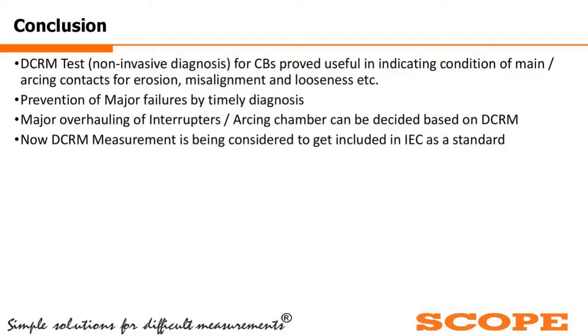Major failures can be averted by doing proper preventive maintenance, by doing proper diagnosis on a regular basis. And major overhauling of the breaker, interrupters or arcing chamber can be scheduled based on the information we are getting from the DCRM.